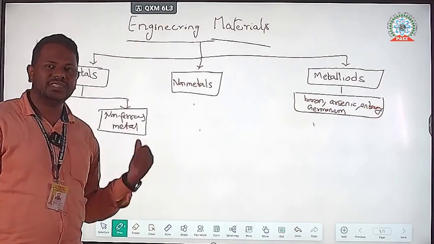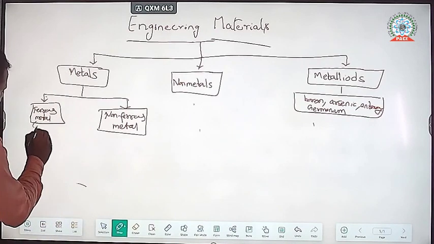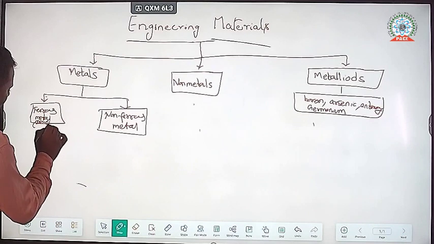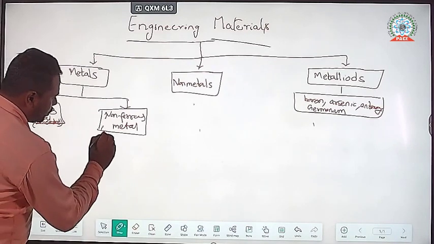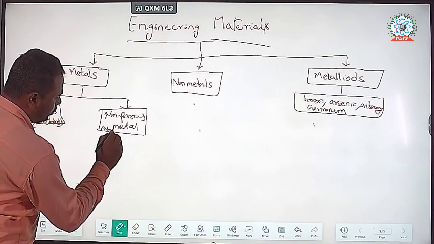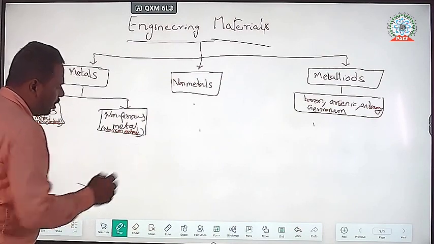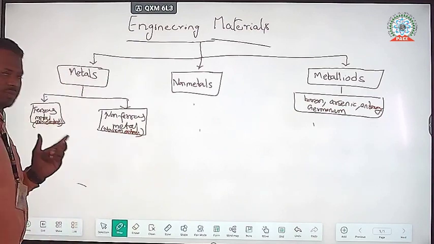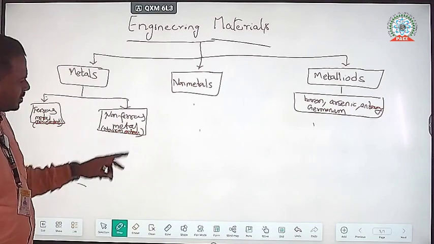Non-ferrous metals have no iron content, so those are called non-ferrous metals. Ferrous means iron, so ferrous metals are the materials having iron content, and non-ferrous means no iron content.